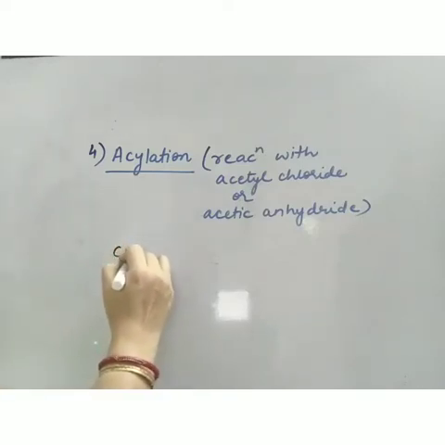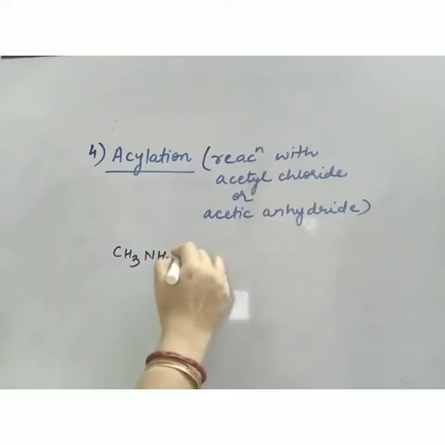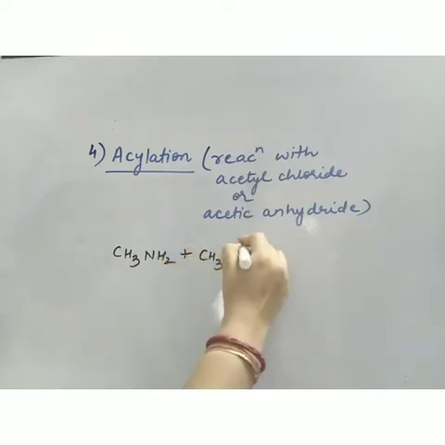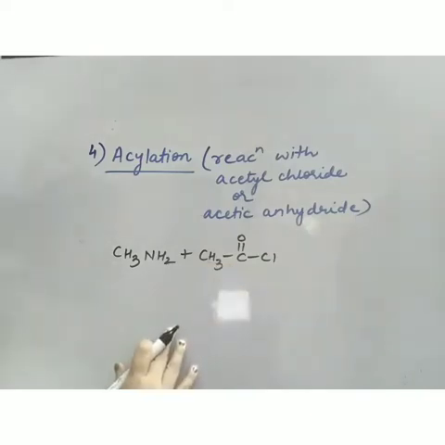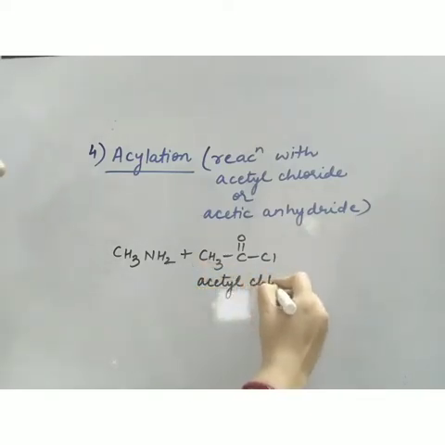Suppose I am taking CH3NH2. This is methanamine. It reacts with, now this is acetyl chloride. Now this reaction occurs in the presence of a base.